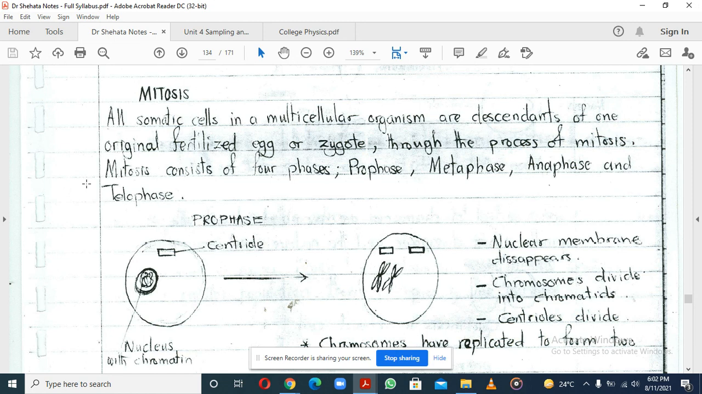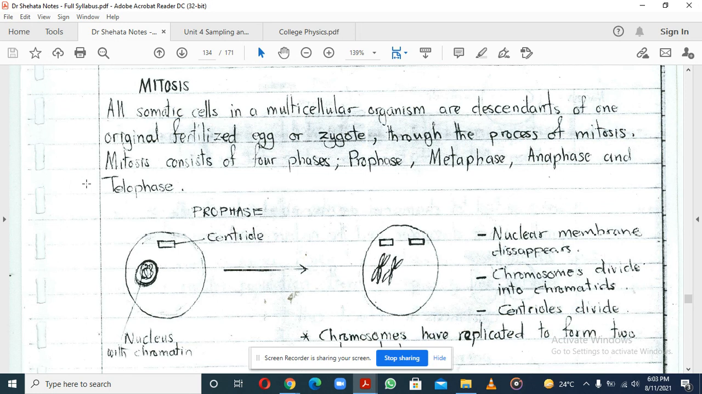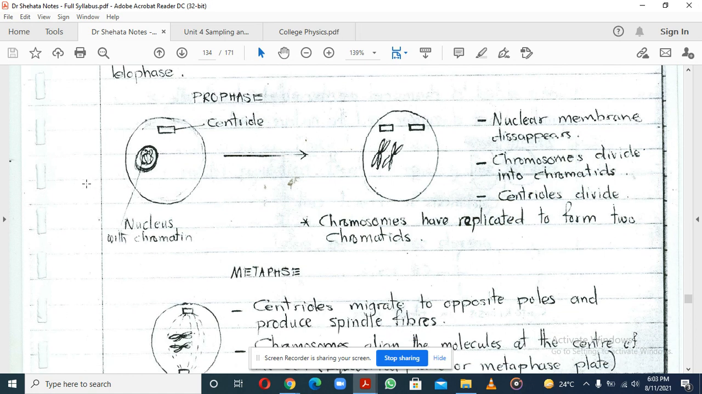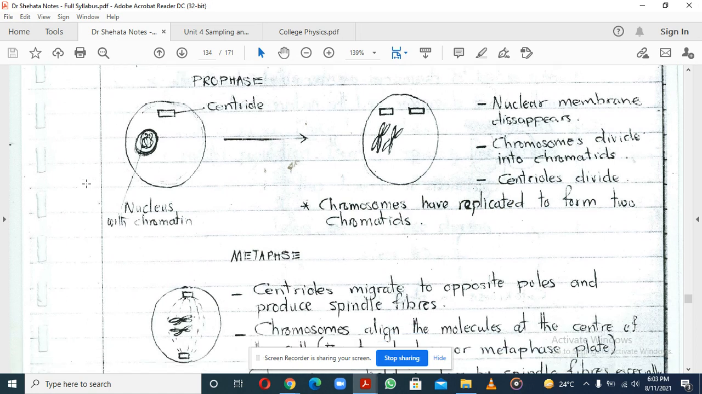We discussed what prophase is going to be, and I gave the mnemonic on how you can remember that. All somatic cells in a multicellular organism are descendants of the original fertilized egg, the zygote. There are going to be four phases: prophase, metaphase, anaphase, and telophase. I gave the mnemonic last time, which is PMAT, just to remember them.